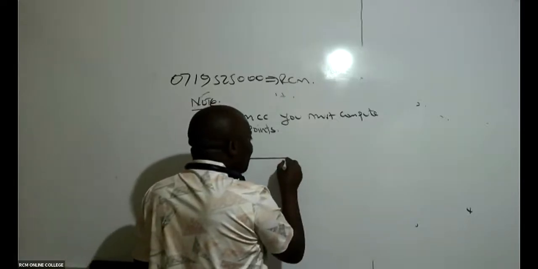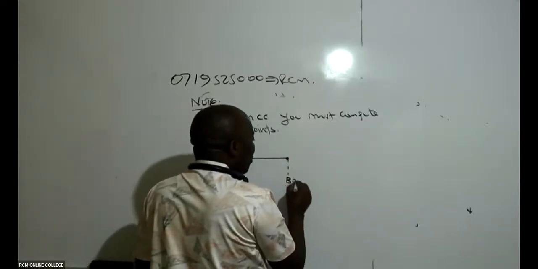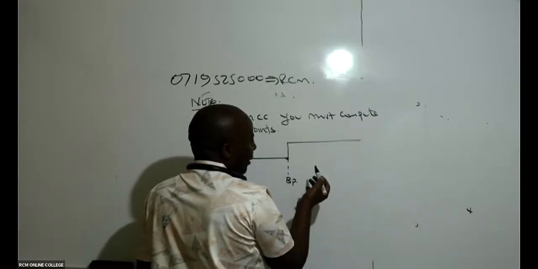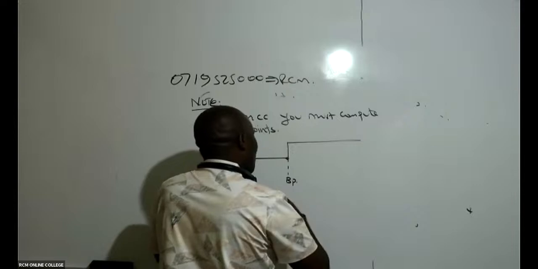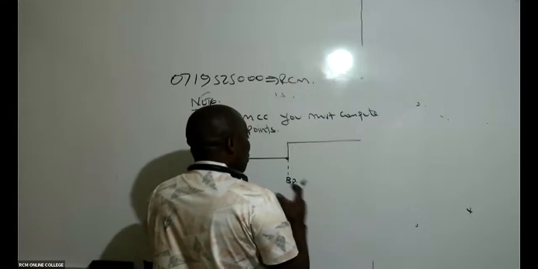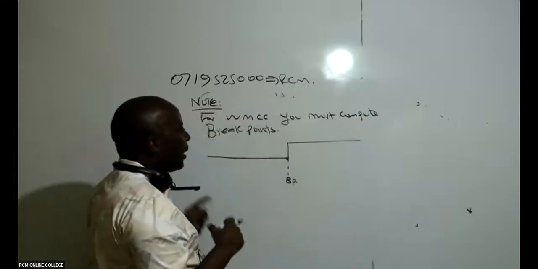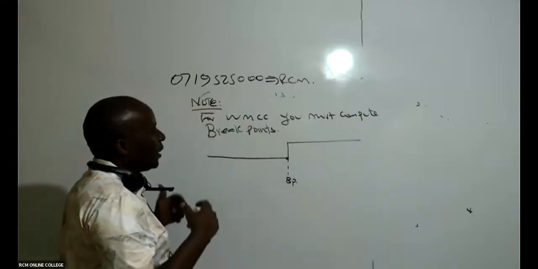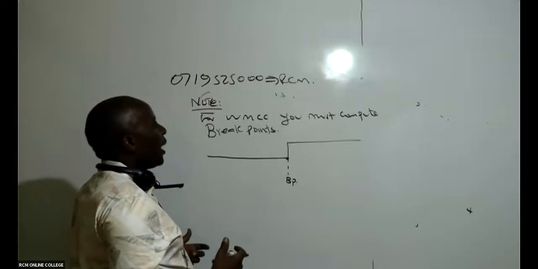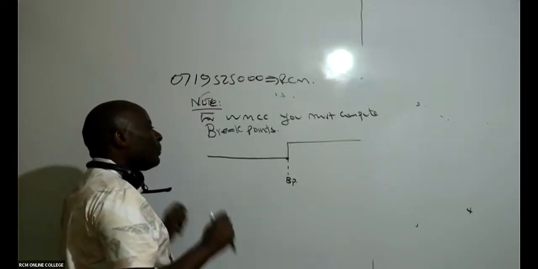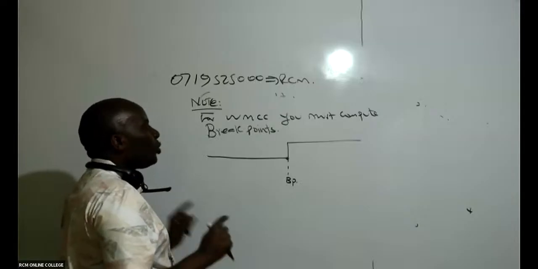Once you hit this breakpoint, then of course we expect the 12 to go up, maybe to 14. So the breakpoint is there to address the discontinuity. At the breakpoint, we expect the cost of capital of a firm to change.